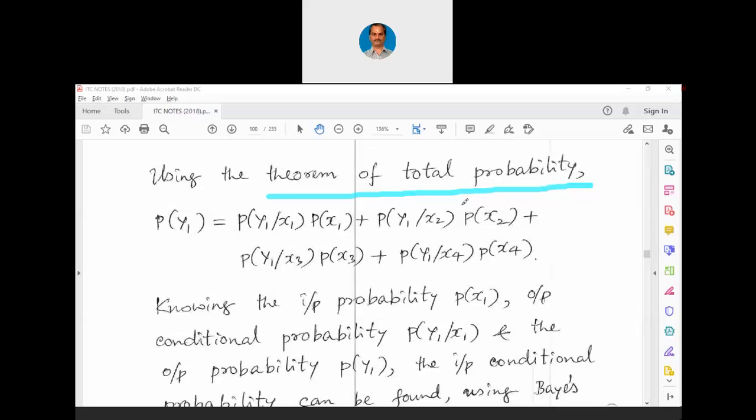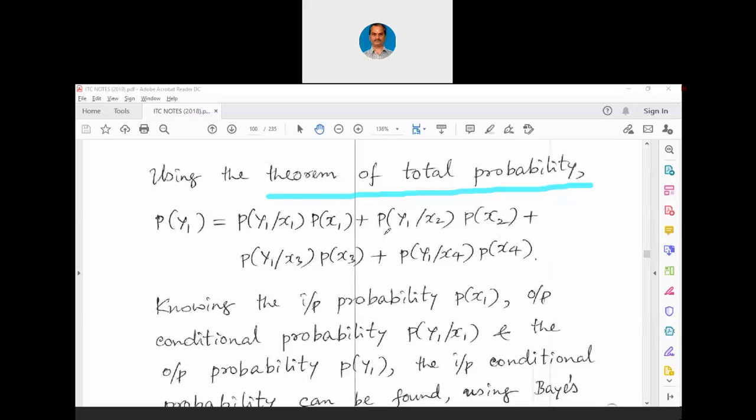I am stating it briefly here. That is, probability of y1 is probability of y1 in condition to x1 into probability of x1, because we are going to transmit only x1, x2, x3, x4. Now, I can receive y1 when x1 is transmitted and y1 is received, provided x1 itself is related to this conditional probability.